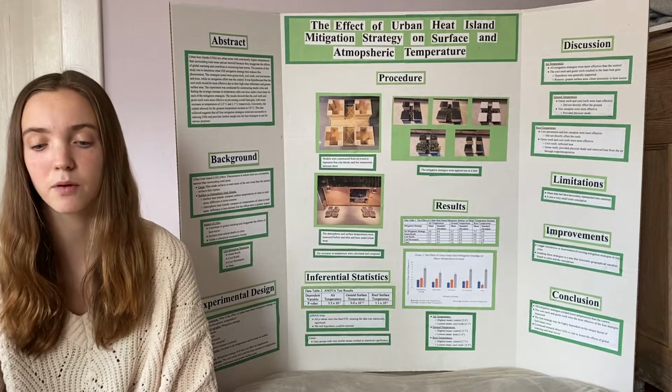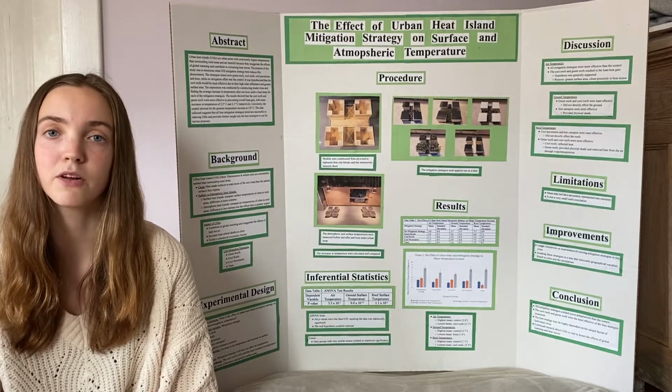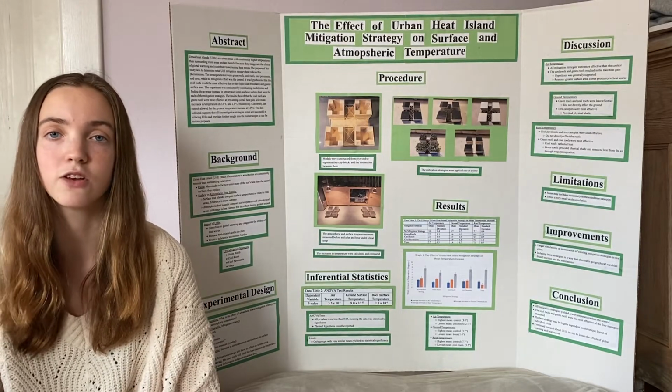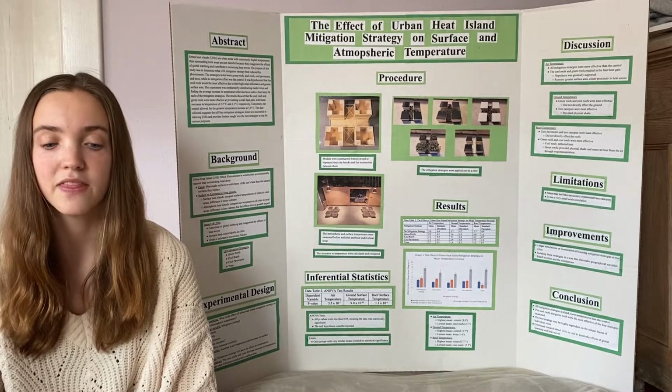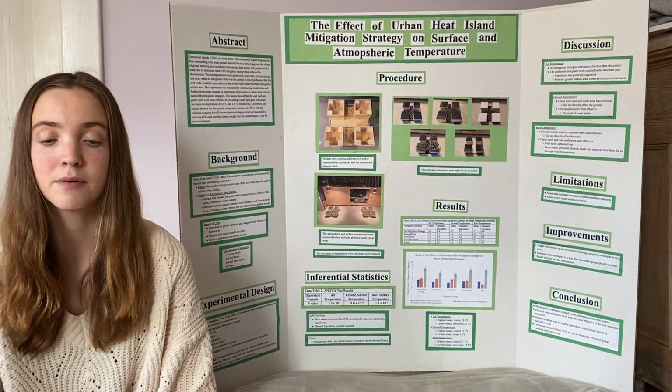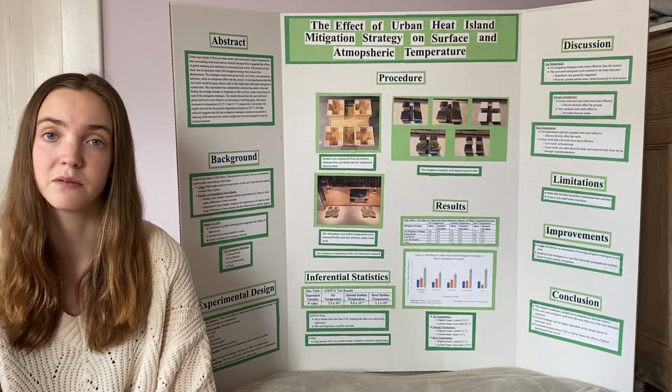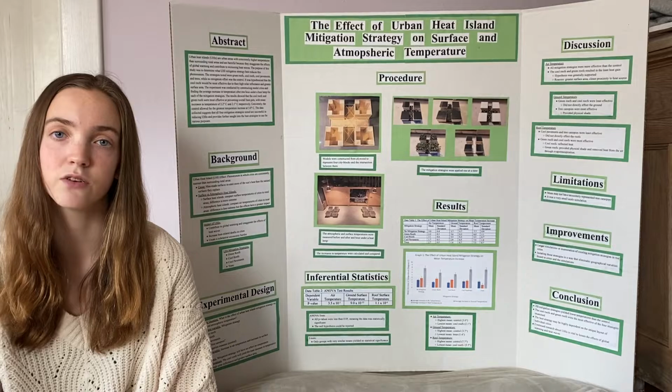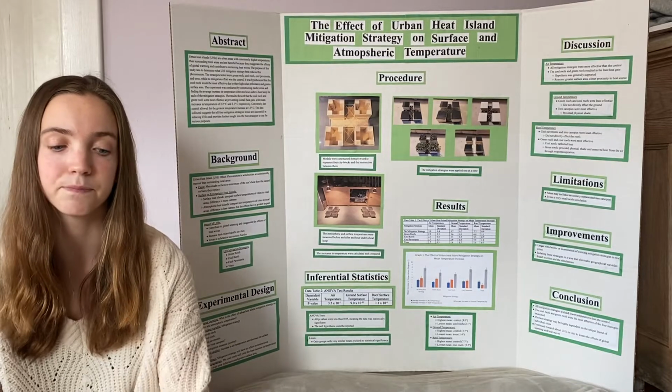The independent variable was the mitigation measure, with the experimental groups being the aforementioned strategies and the control being no mitigation measure. The dependent variables were the increase in air and surface temperatures. It was hypothesized that the cool roofs would be most effective in preventing heat gain due to their high solar reflectance and greater surface area.